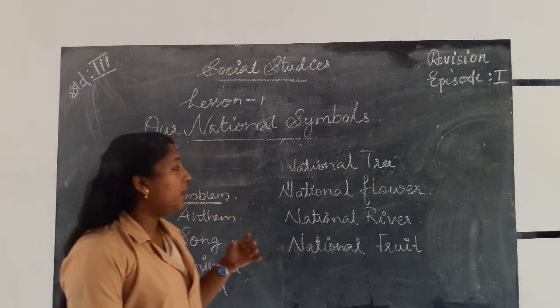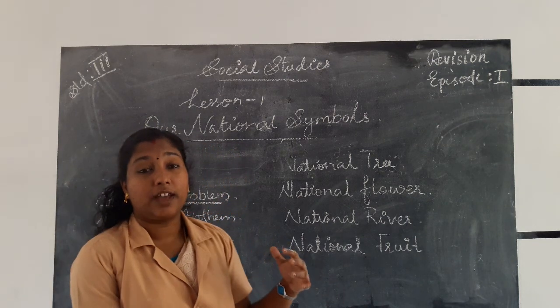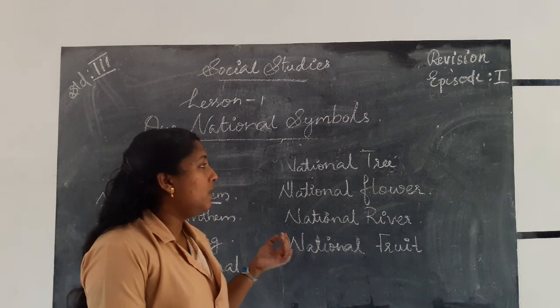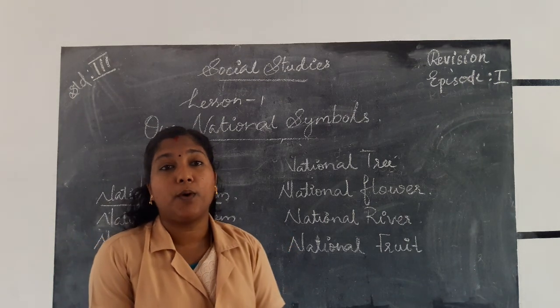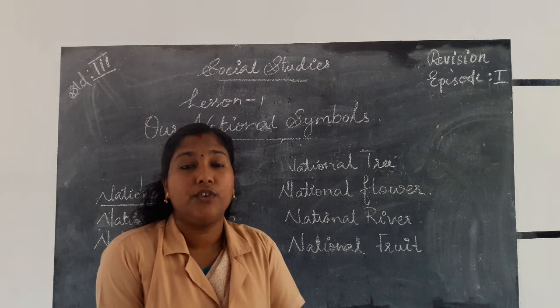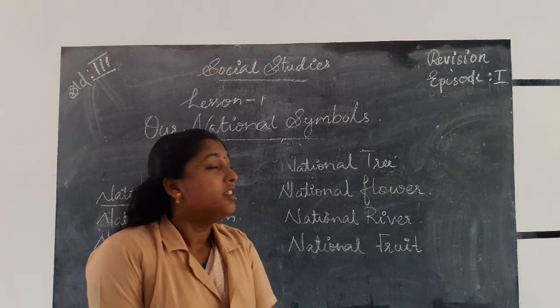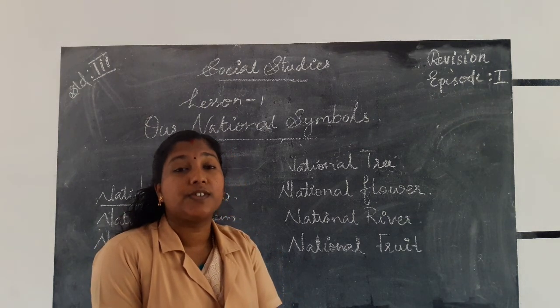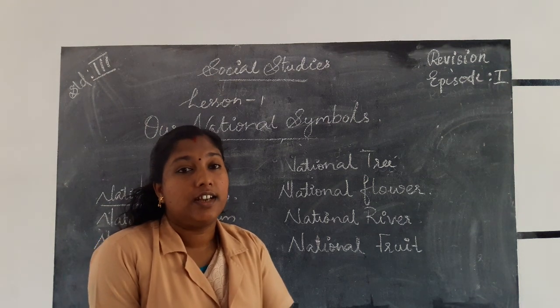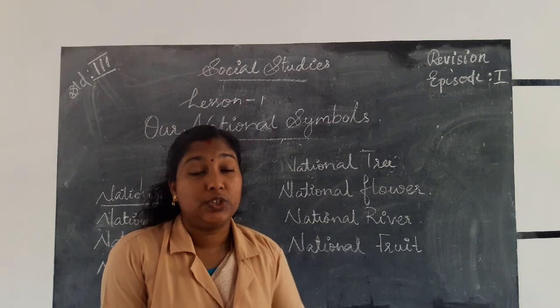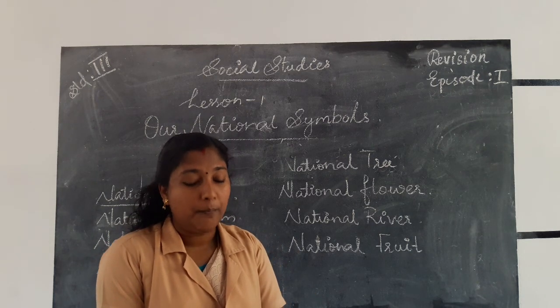Then in the middle portion we can see there is a wheel of Dharma or Dharma Chakra, called the Ashoka Chakra. The Ashoka Chakra consists of 24 spokes. These 24 spokes show the continuous growth of our country.